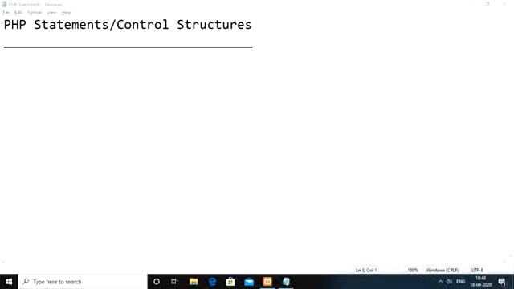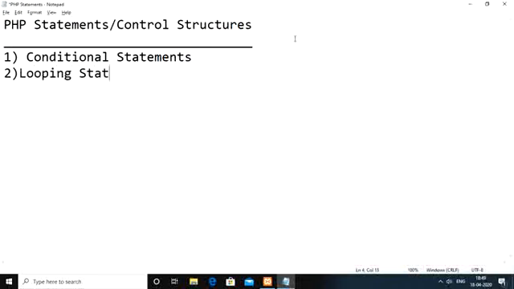Generally, in control structures, we have two different types of statements. The first one is conditional statements. The second one is looping statements.